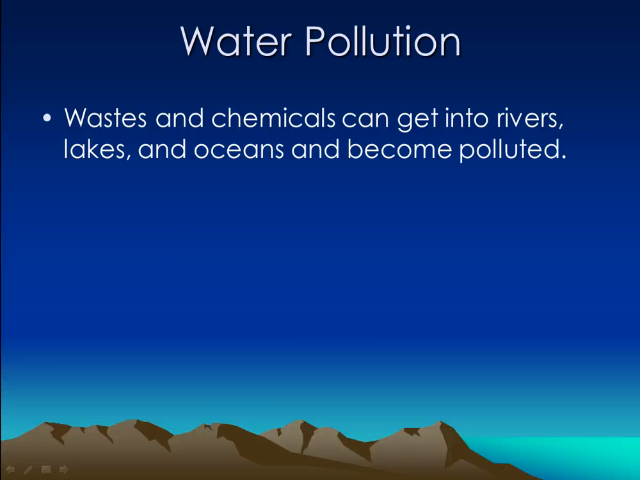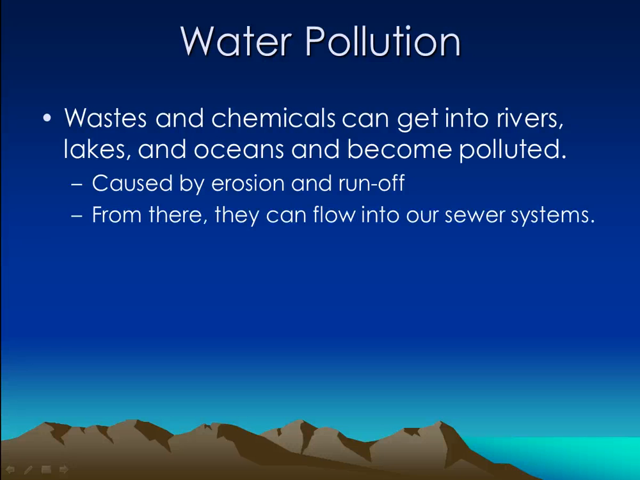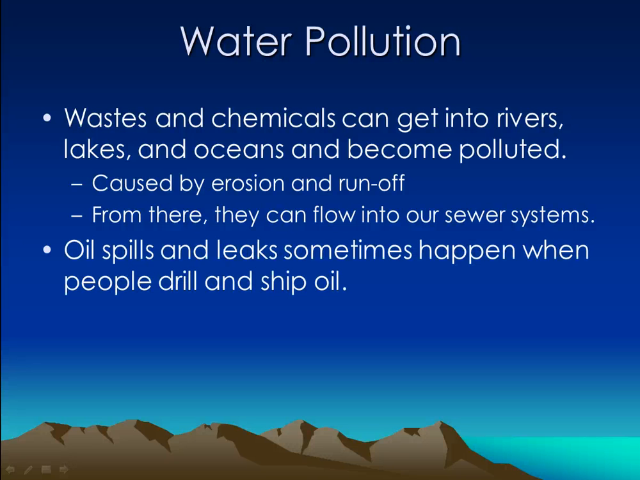Water pollution. Wastes and chemicals can get into rivers, lakes, and oceans and become polluted. That is caused by erosion and runoff. So as we've put chemicals into the ground to help grow crops, when erosion happens and the land gets washed away, it then sometimes gets into the water, and that's not good. And from that water, they can flow into our sewer systems, which is not good.